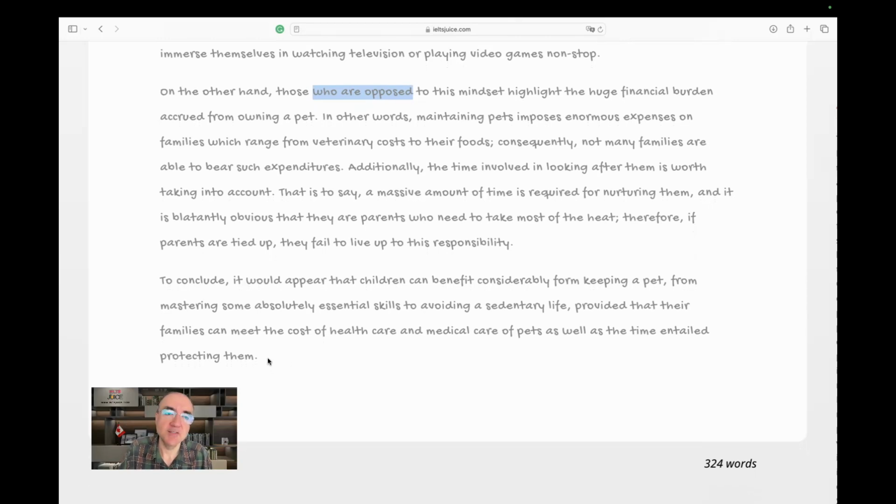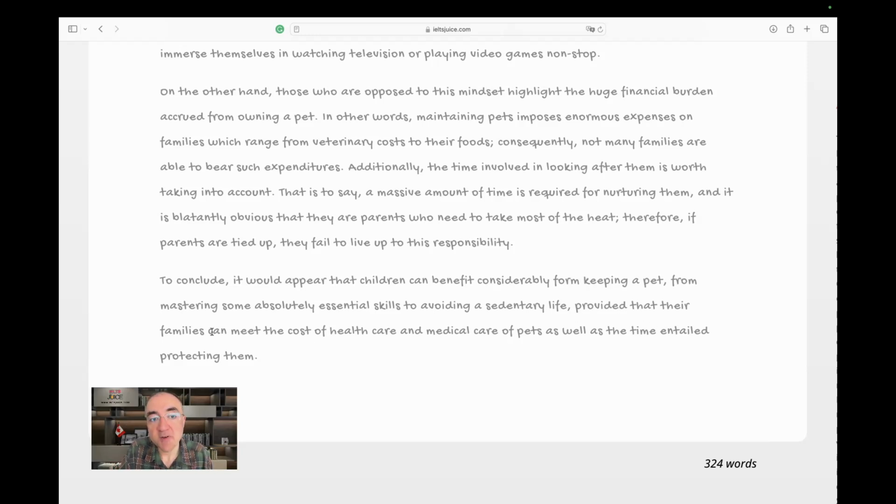Oh, we're getting to the end. Sad. To conclude, it would appear that children can benefit considerably from keeping a pet, from mastering some absolutely essential skills, to avoiding a sedentary life. So the skills were patience and learning the responsibility, or being responsible, and also avoiding sedentary life, which is equivalent to being active and being healthy, and not just sitting in front of a TV and playing games.